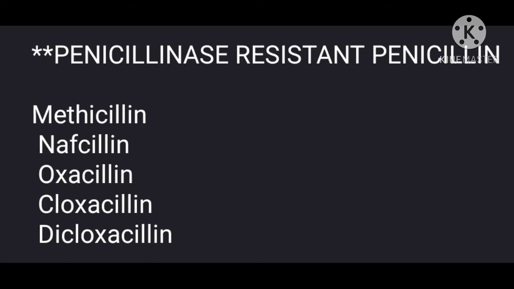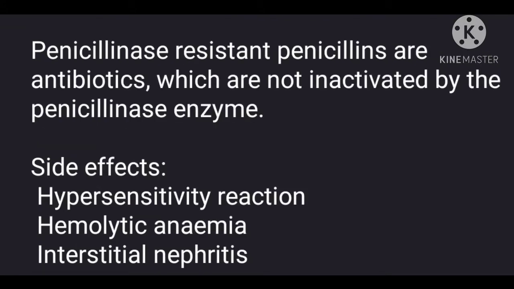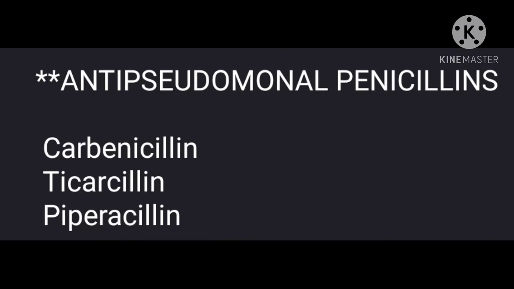According to the mechanism of action, the third category includes penicillinase-resistant penicillins. The drugs are methicillin, nafcillin, oxacillin, cloxacillin, and dicloxacillin. Penicillinase-resistant penicillins are the antibiotics which are not inactivated by the penicillinase enzyme. The side effects include hypersensitivity reaction, hemolytic anemia, interstitial nephritis. In the fourth category, anti-pseudomonal penicillins.